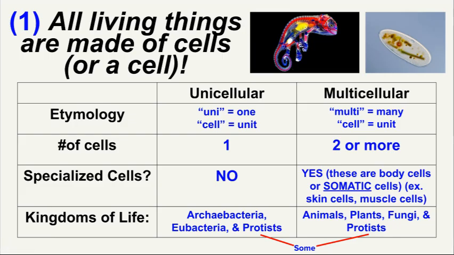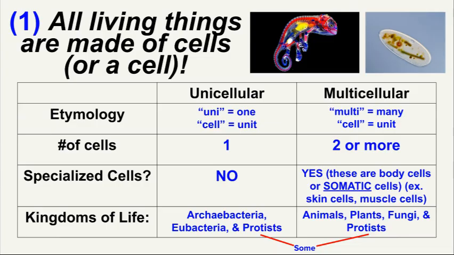Let's talk about the first component of cell theory. All living things are made up of cells or a cell. Some organisms are very simple and very tiny and are only one cell. We call this a unicellular organism. When we look at the etymology, or the breakdown of a word, we have uni, which means one, and cell meaning unit. So an organism that's just made up of one unit, and again, this is one cell, is the whole individual organism. This is not a lot of complexity or specialized cells because it literally is just one cell.